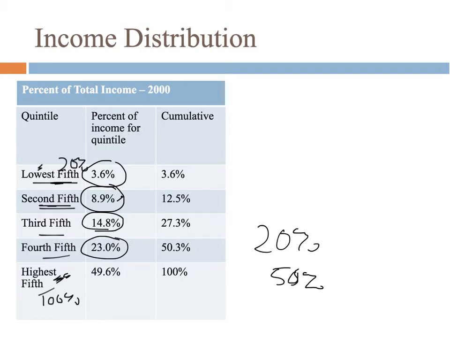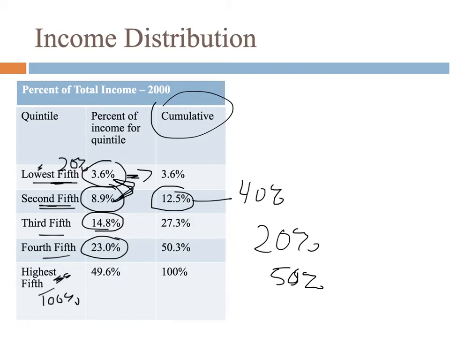So the top 20%, the top richest percent of people, make nearly 50% of all of the income in the United States. The last column that we'll look at is the cumulative income. So if you have 3.6%, that's 3.6%. The 12.5% that we have right here is adding up the bottom two. So we have a total of 12.5% for the bottom 40% of income earners.